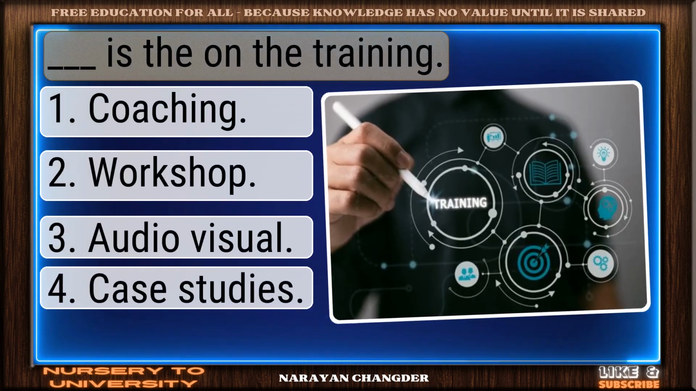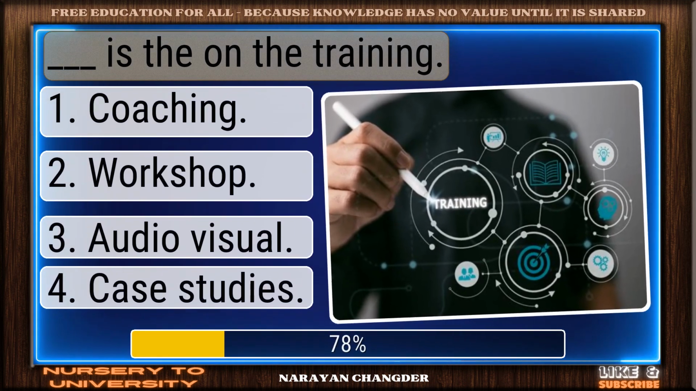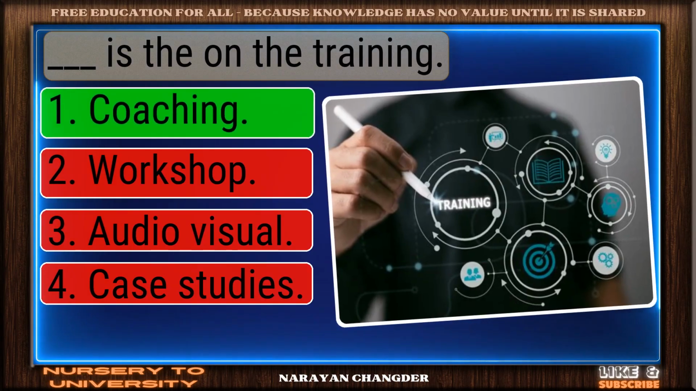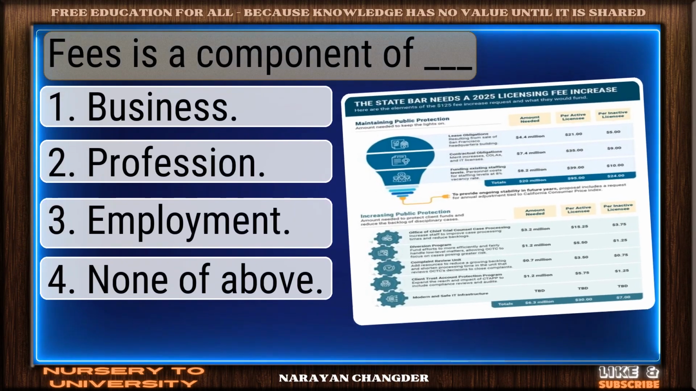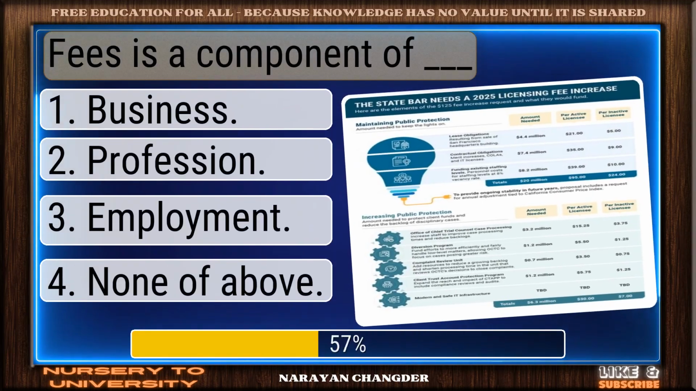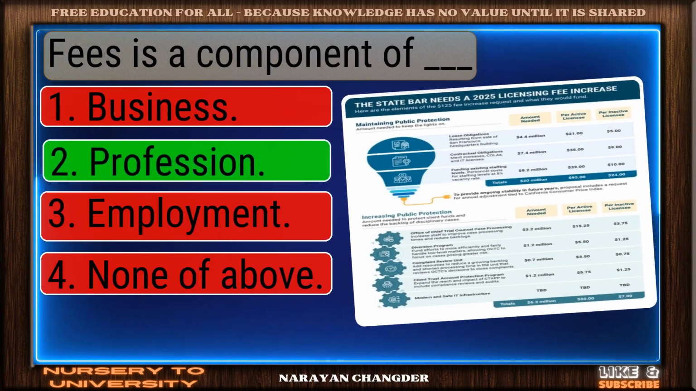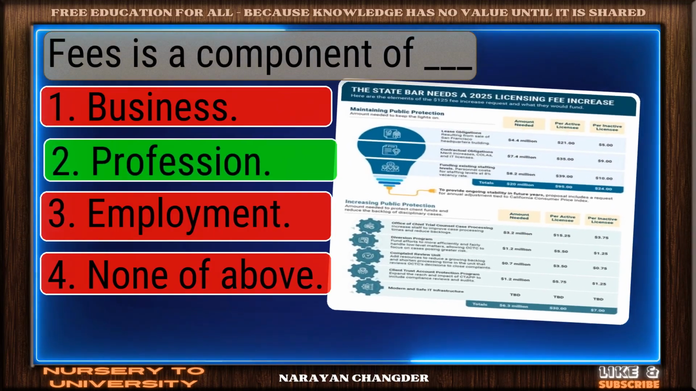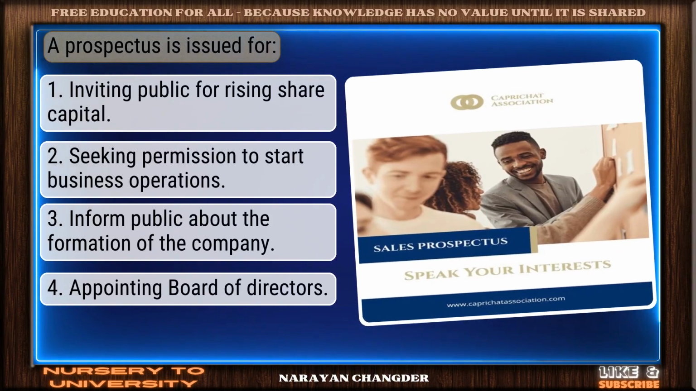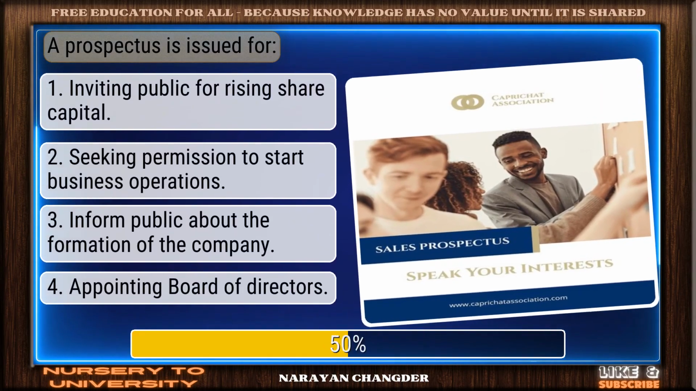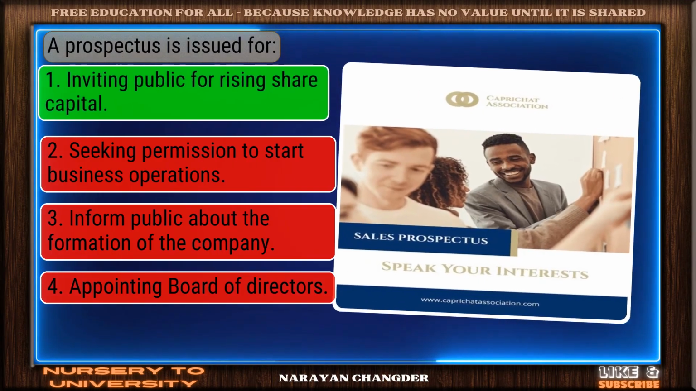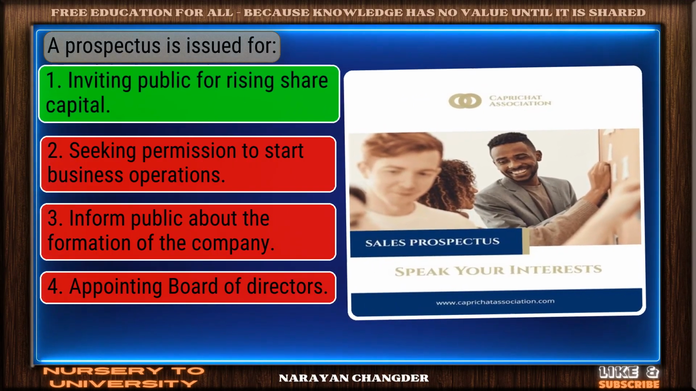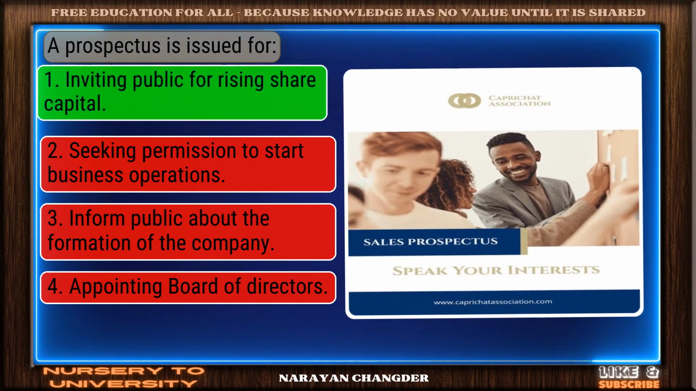Dash is the on the training. Right choice. Coaching is the best answer. Fees is a component of dash. Excellent. Profession is a brilliant choice. A prospectus is issued for. Right again. Inviting public for raising share capital is a valid answer.